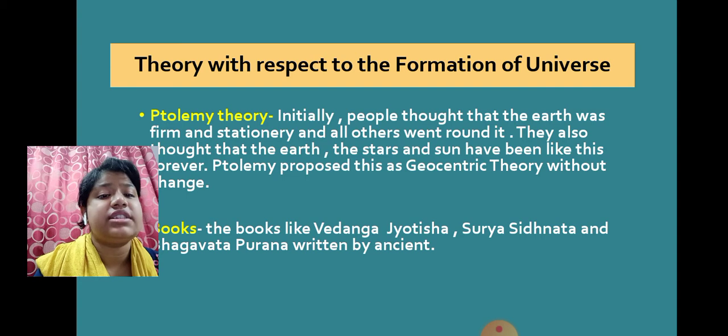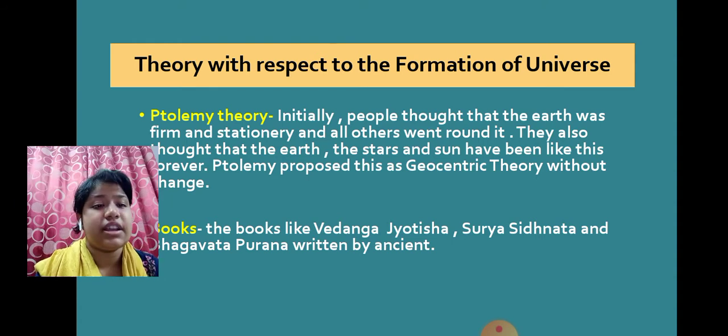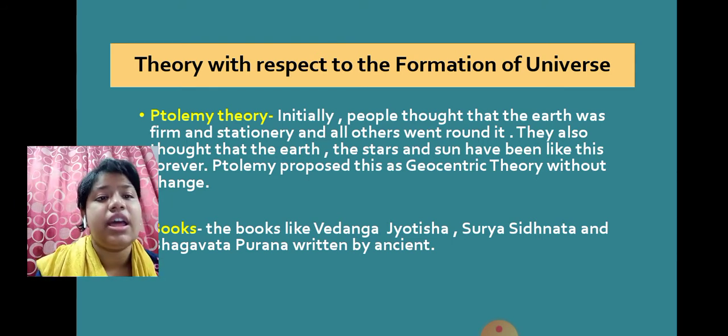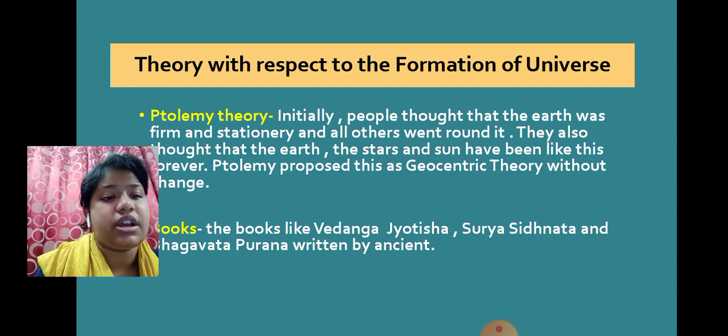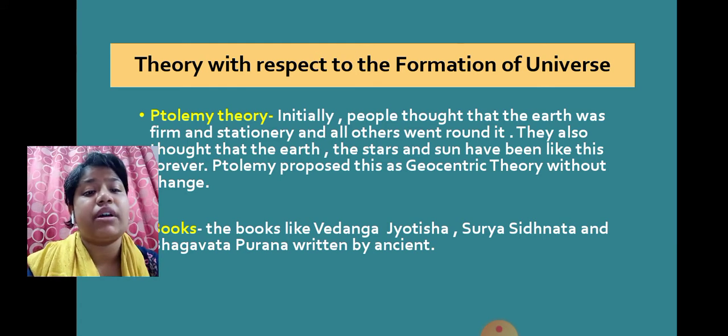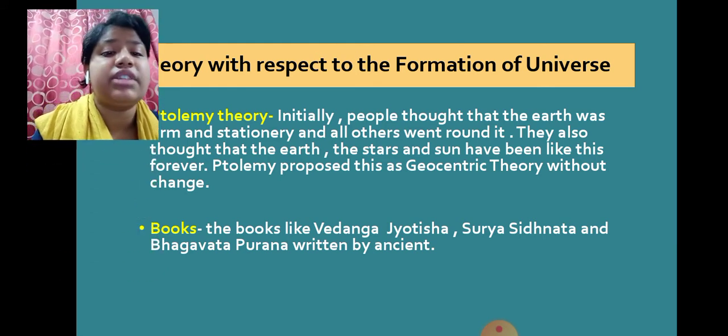Ptolemy proposed this as the geocentric theory without change. So the Ptolemy theory was proposed as the geocentric theory without change, meaning the earth is in the central position, and everything is revolving around it. It is stable, firm and stationary. All the rest of the things we can see in space, from the earth to the sky, are revolving around the earth. Books like Vedanga Jyotisha, Surya Siddhanta, and Bhagavata Purana, written by the ancients, also state this.